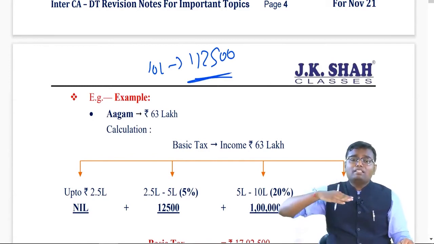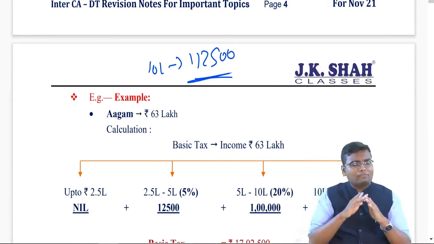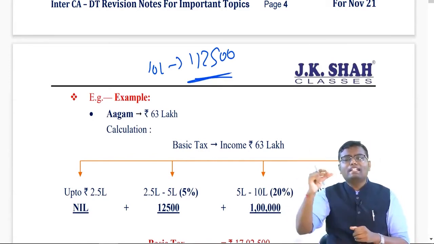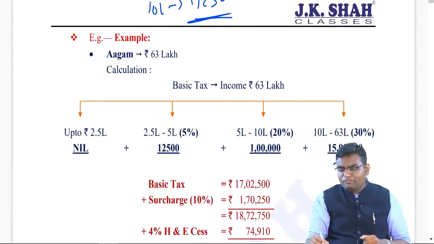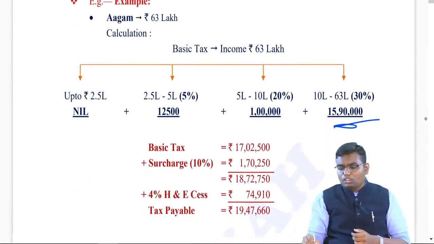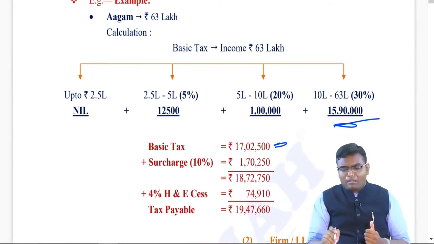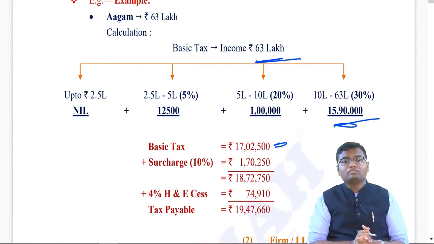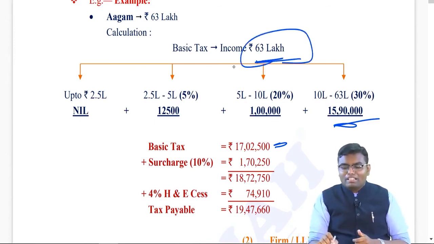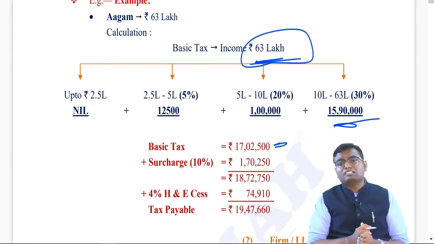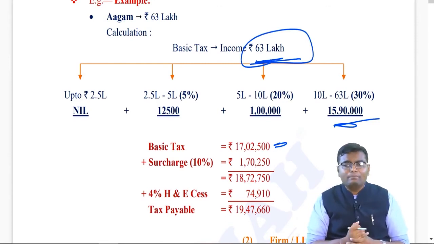Then see how much is the income above 10 lakh. In this case, 53 lakh above 10 lakh. On that directly apply 30%, that will be 15 lakh 90,000. Do the total of all. The total basic tax is 17 lakh 2,500. Now see here, rebate is never applicable because the total income is more than 5 lakh. However, the total income is more than 50 lakh up to 1 crore, so surcharge will be applicable at the rate of 10%.